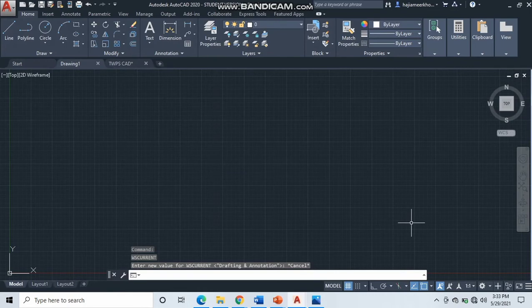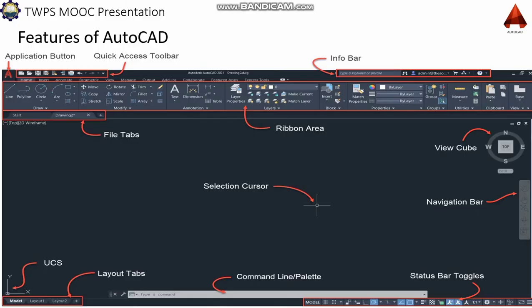Like all software, it contains different functions. Similarly, AutoCAD also has its own different features, as these are visible on this slide. Application button: here we can save files, send our work to the printer, or close our current drawing.